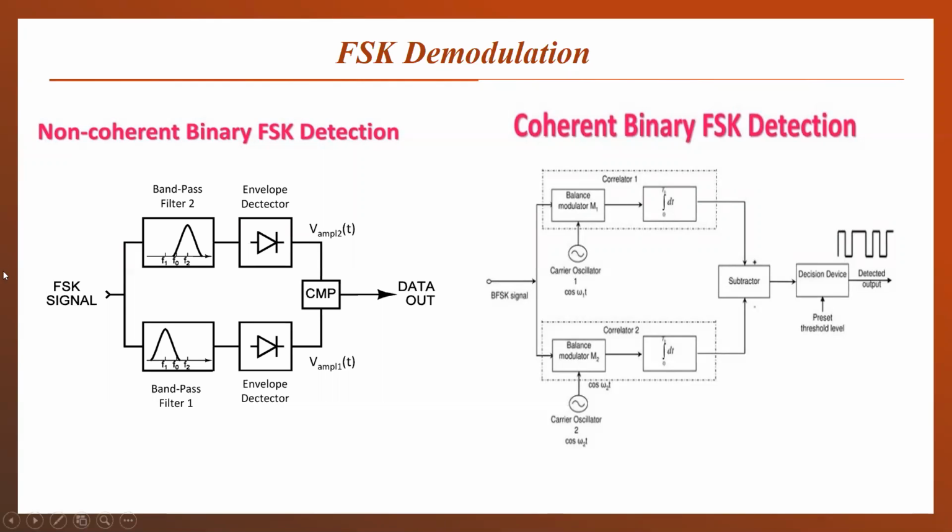So this bandpass binary FSK signal, which is received from the antenna, will be sent to the two balance modulators which have different carrier frequencies, and then an integrator, or we can say a low pass filter, will allow the signal to pass, and a subtractor or comparator will compare both values, and then the decision device will decide whether the bit sequence is 1 or 0.